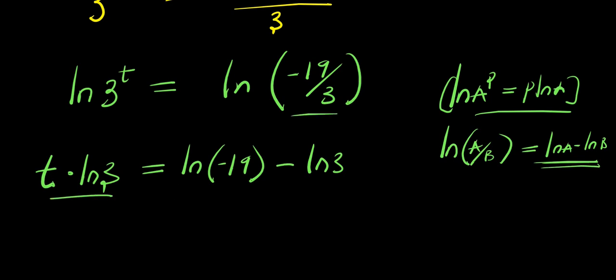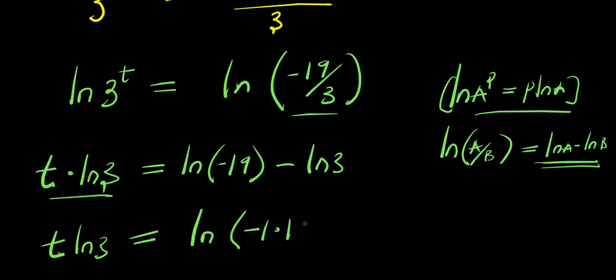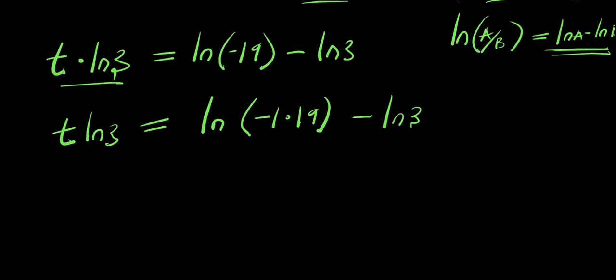So t times natural log 3 equals natural log negative 19. I can express it as natural log, this is negative 1 times 19, minus natural log 3. Now also, if you have natural log a times b, this is natural log a plus natural log b.